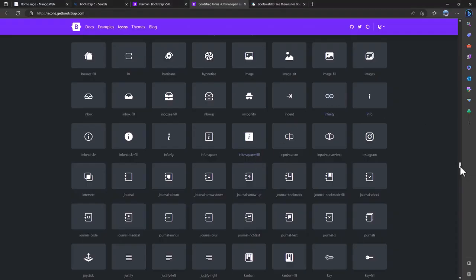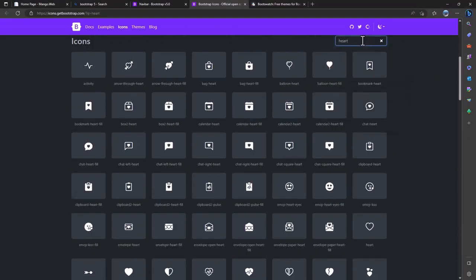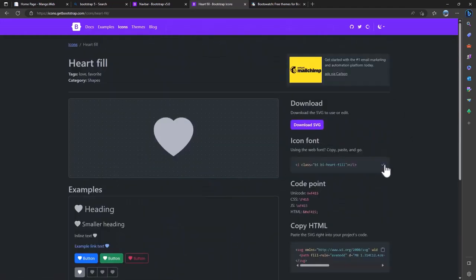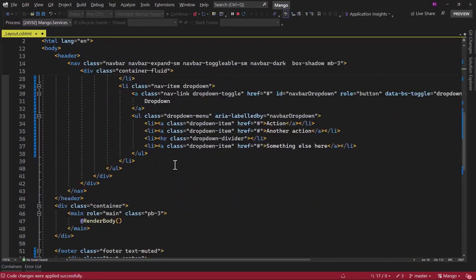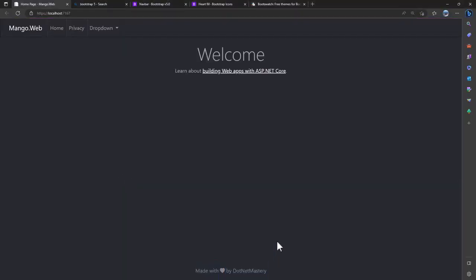Then if we go back here and search for an icon, let's say heart icon, and we scroll down, we have the heart fill. Copy that, and let me paste it here. Go back to the browser. Great. Our footer is looking great, and the header and navigation, everything is aligned with the dark theme. With that configured, we will shift our focus to consuming the coupon API.